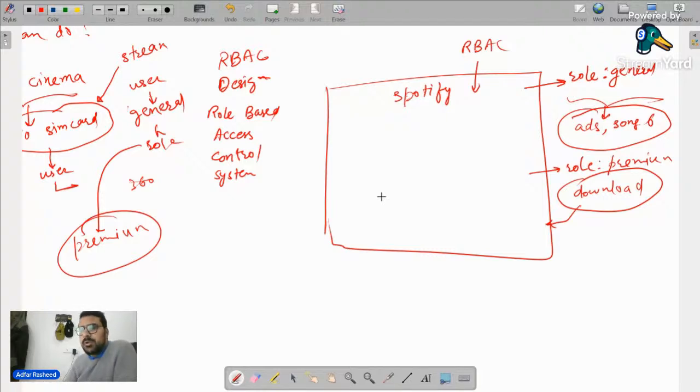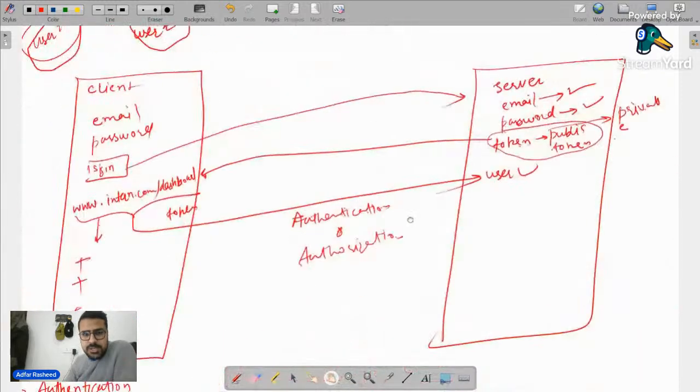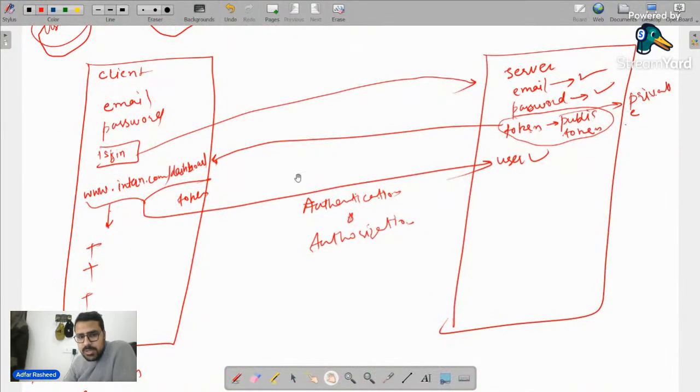Done. Now Pramod is asking, what is a token? Something that's unique. A token is simply a combination of alphanumeric encrypted data, which is unique. We will see what tokens are. I deviated from my discussion, unfortunately, but I hope you have understood how authentication works.